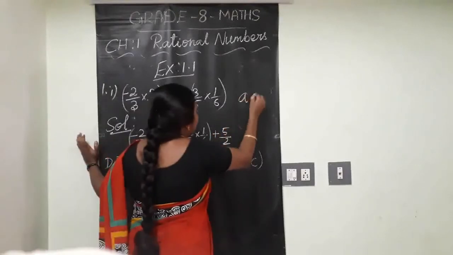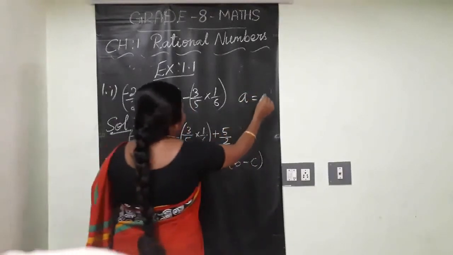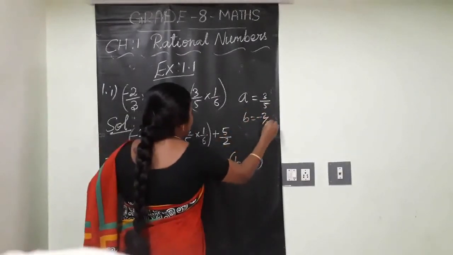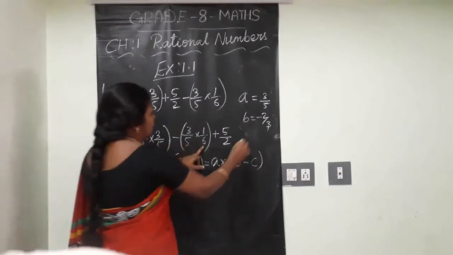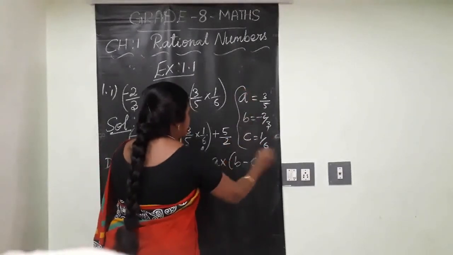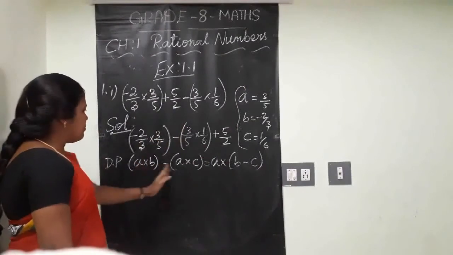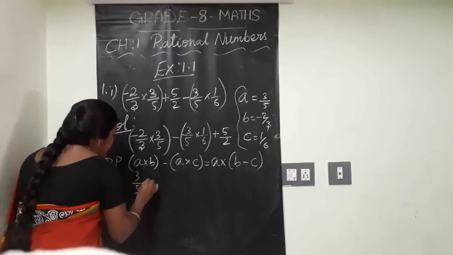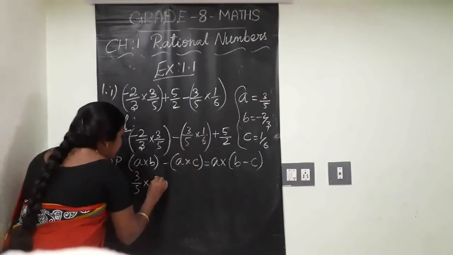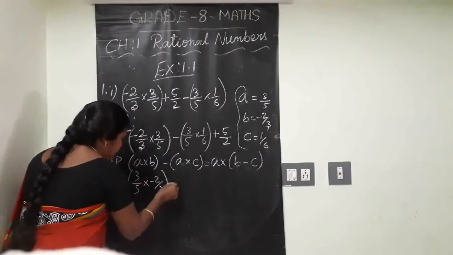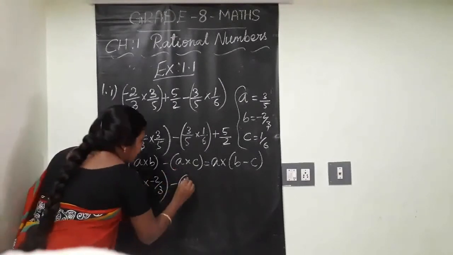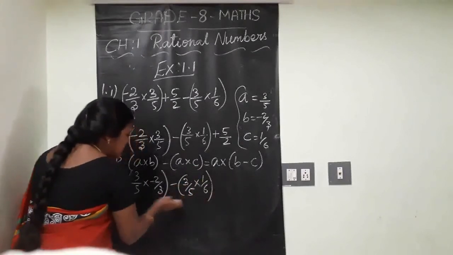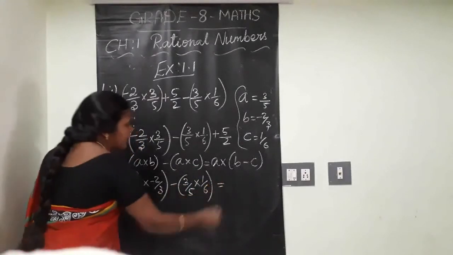So we identify here A equal to 3 by 5, B equal to minus 2 by 3, C equal to 1 by 6. Clear, children? So in the place of A, B, C, apply the given values. A, 3 by 5, into B value, minus 2 by 3, minus A value again, 3 by 5, into C value, 1 by 6. This is the left hand side. What about the right hand side?